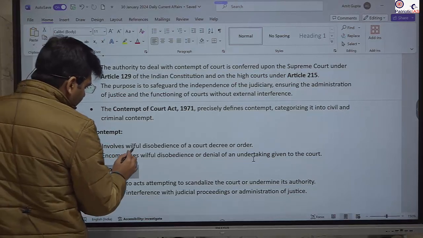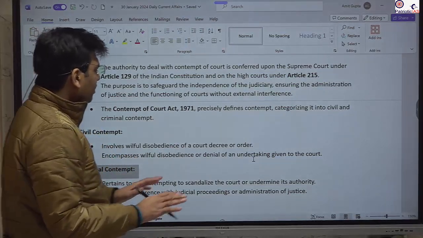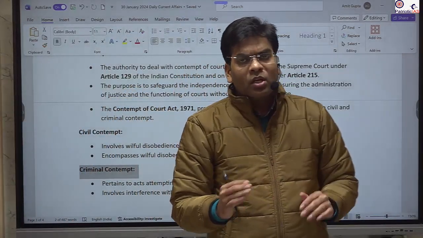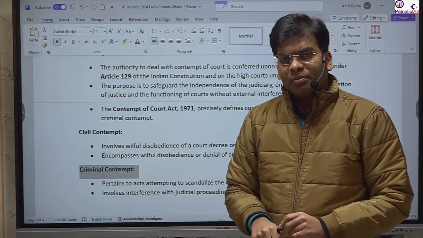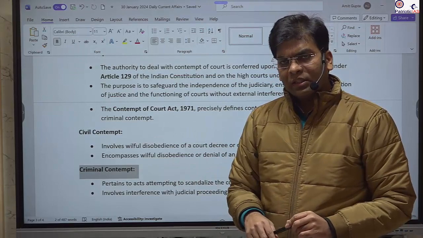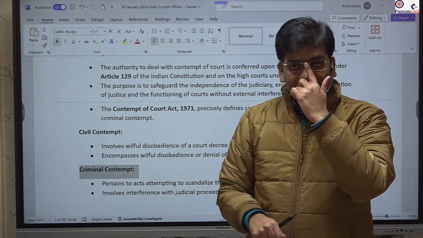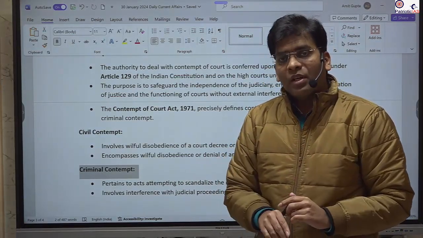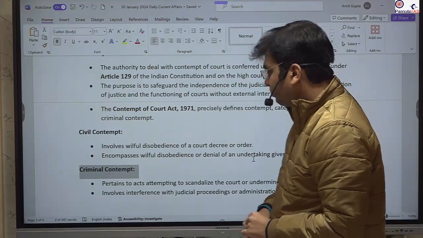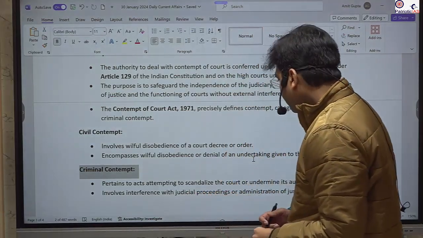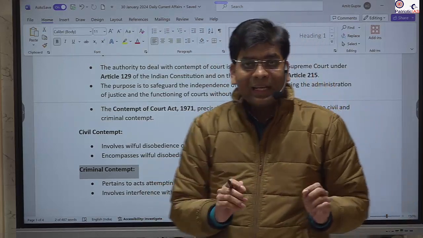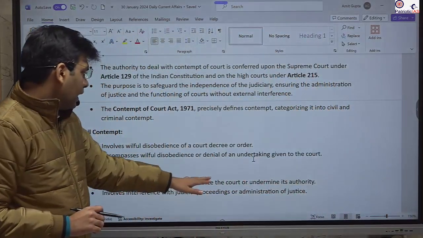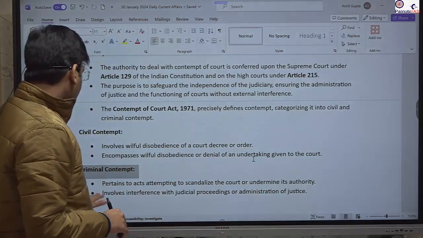It involves the willful disobedience of a court decree or order. It means the court gave some order and you are not following. In that case, the court can take cognizance of it, and it can hold you in contempt of court, and there could be further punishment. The second, criminal contempt, pertains to acts that scandalize and undermine the authority of the court or interfere in judicial proceedings.